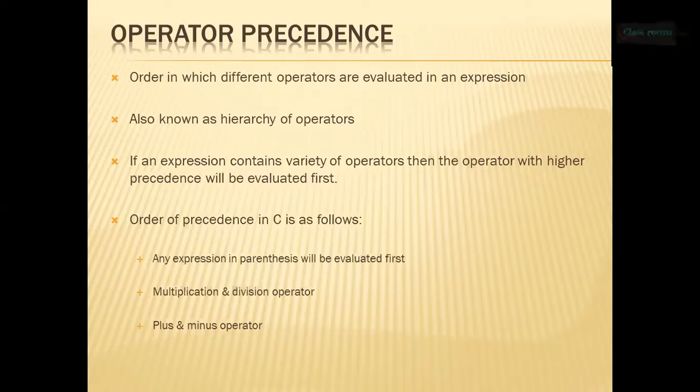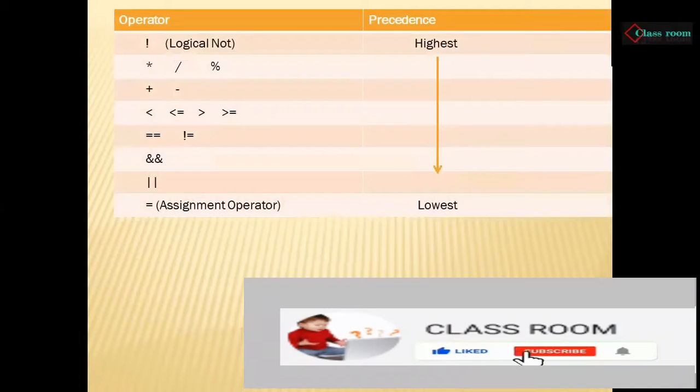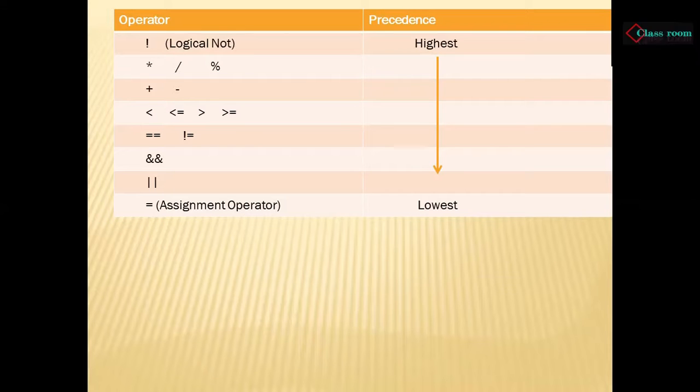Let's look at the chart of operators and their precedence in C language. The highest precedence operator is logical NOT. Then there is the star, which is used for multiplication, division, and modulus. Then come plus and minus.